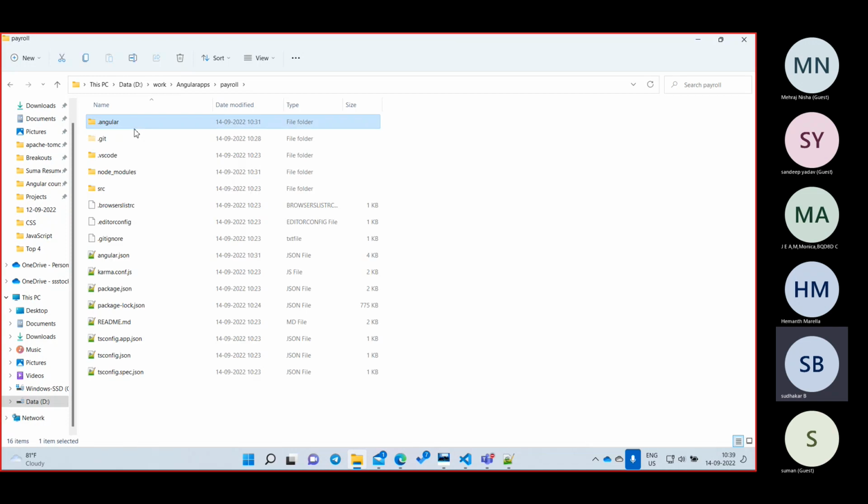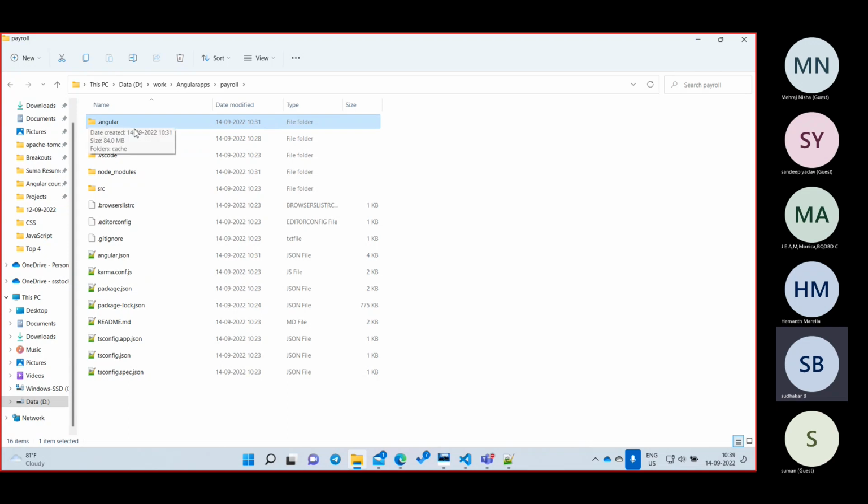Suppose I remove this one and want to regenerate it, it will regenerate automatically. So no problem, this is an auto-generated folder. It only holds information such as which Angular version they are using and what libraries, but for our developer purposes it is not required at all. Clear? We will not go into that folder at any time.